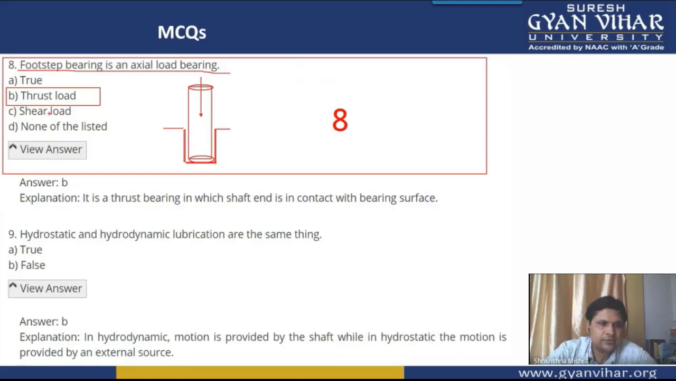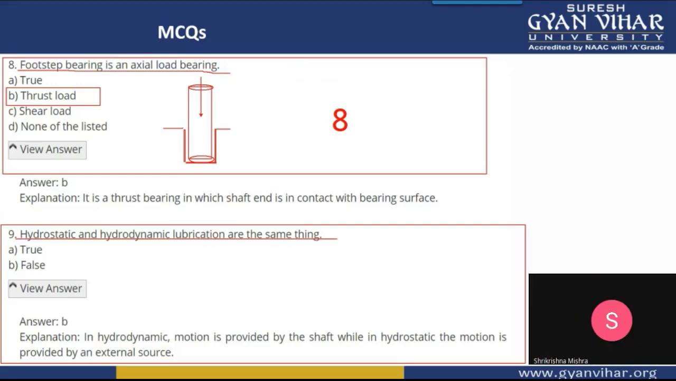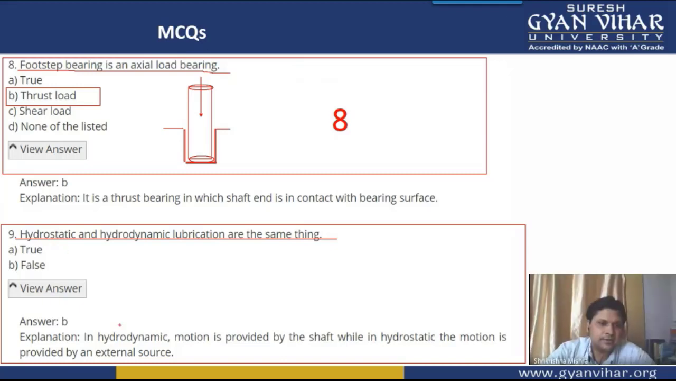Coming into question number 9. What is the question? The question is that in the case of hydrostatic and hydrodynamic bearings, whether they are the same thing. No, in the case of hydrostatic bearing, or hydrostatic lubrication, we use an external pump. In hydrodynamic, motion is provided by the shaft, while in hydrostatic, the motion is provided by some external source. So both are different from each other.